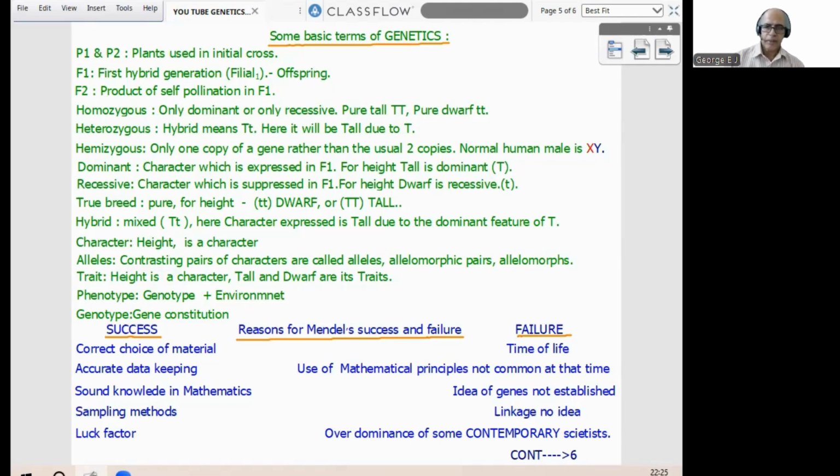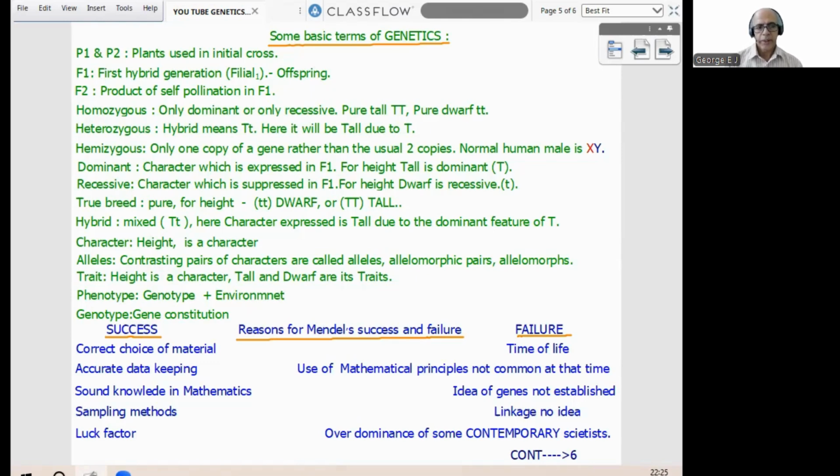Now comes character. Character means a feature. For example, height is a character. Flower color is a character. Now comes alleles. Contrasting pairs of characters are called alleles, for example tall and dwarf. Otherwise, they are called allelomorphic pairs, or allelomorphs.